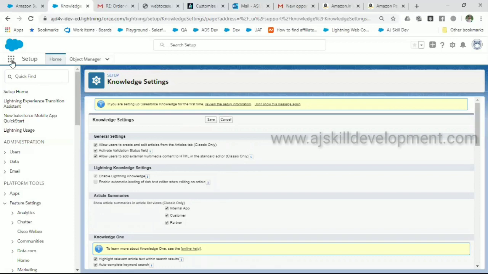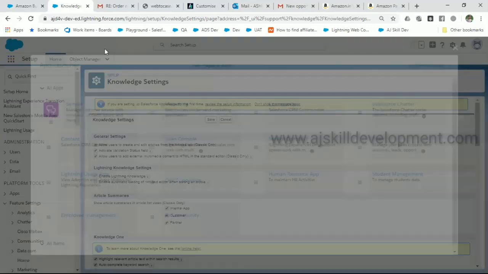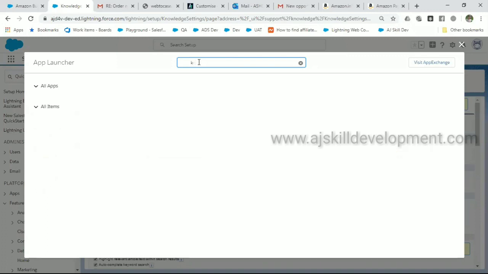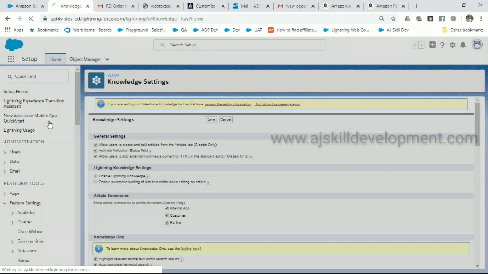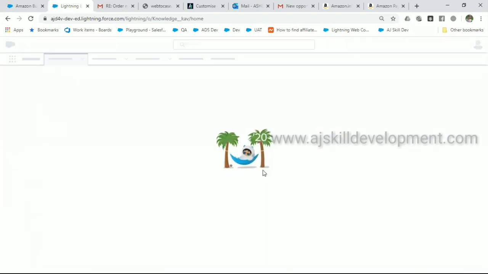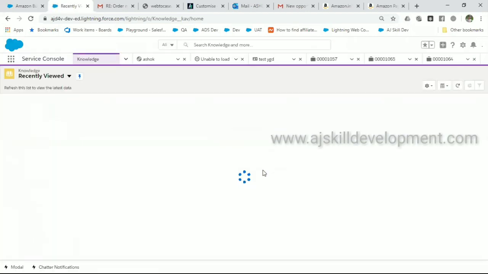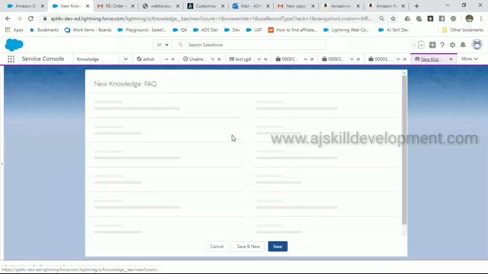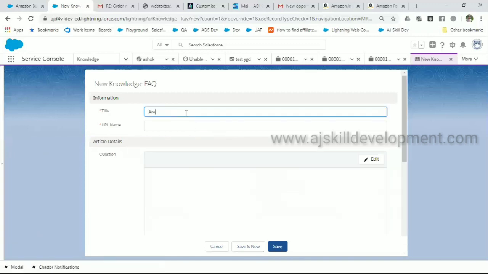Once you save that, you will be able to see the object called knowledge article in that application. Here you can create your knowledge article. Amazon Prime.